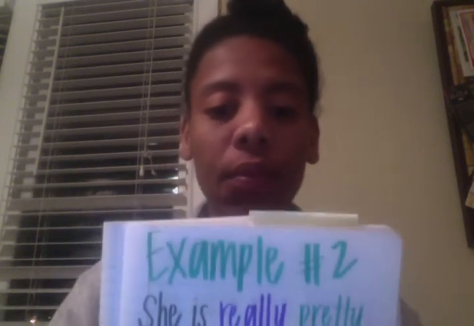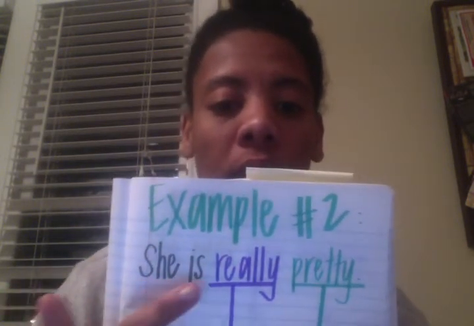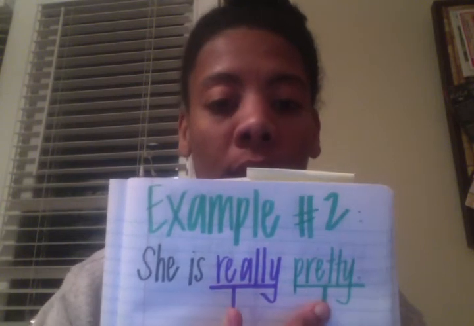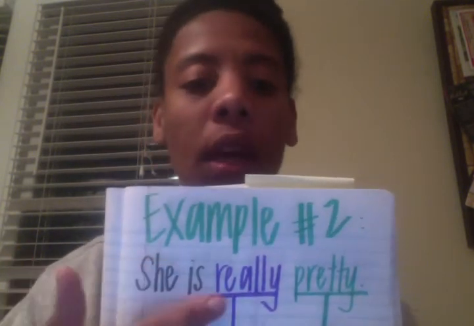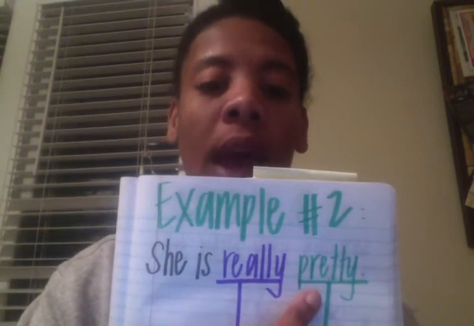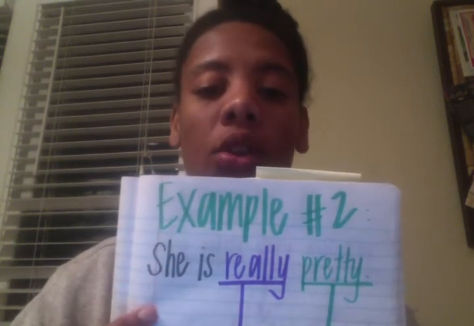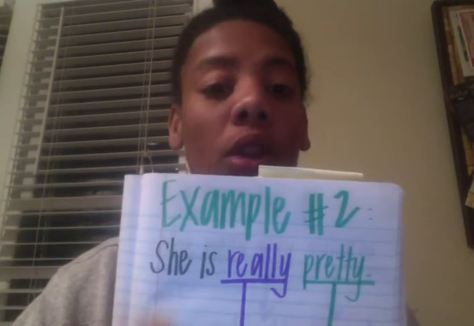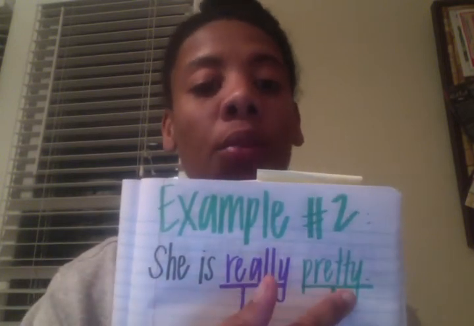Next, let's look at an example of an adverb modifying or describing an adjective. She is really pretty. Pretty is an adjective that describes she. What does she look like? She is pretty.